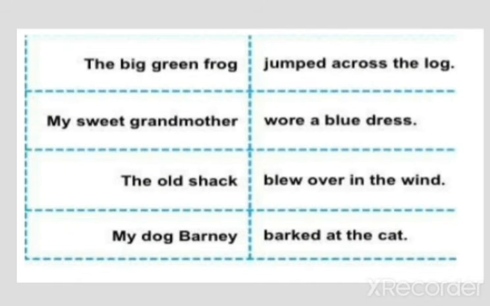Here I have added some more examples of subject and predicate. The big green frog jumped across the log. My sweet grandmother wore a blue dress. The old shag blew over in the wind. My dog Barney barked at the cat.